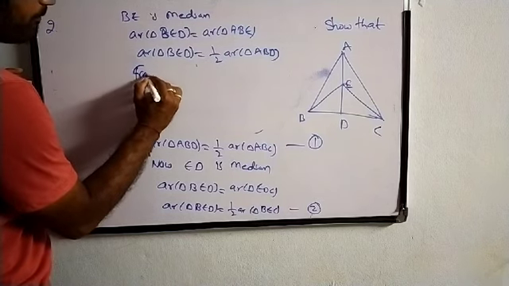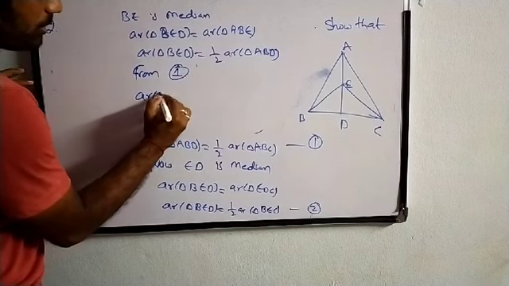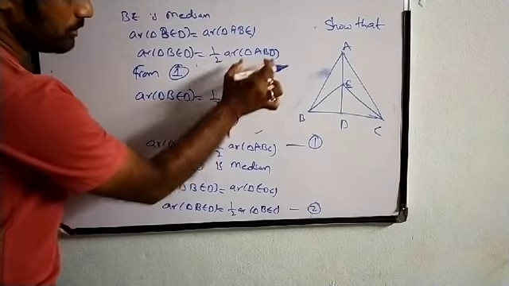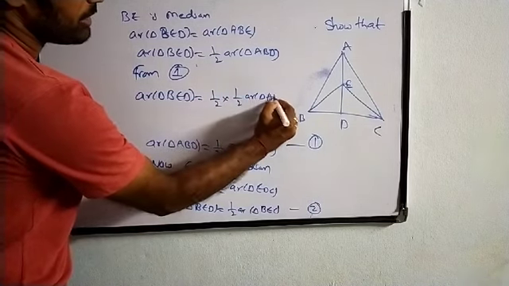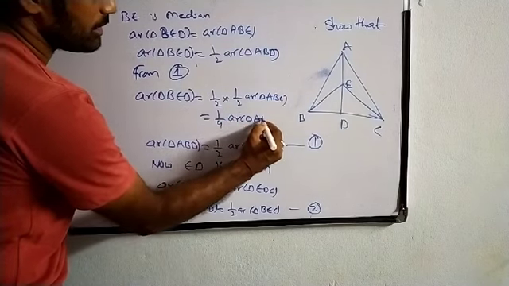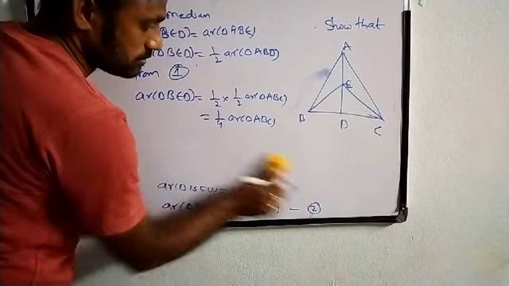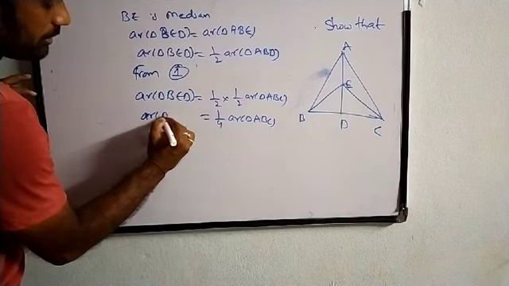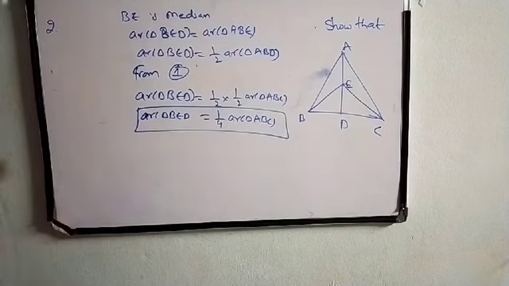So from 1, we can write area of triangle BED is equal to 1/2 into, in place of area of triangle ABD, 1/2 into area of triangle ABC. So it will become 1/4 into area of triangle ABC. Therefore, area of triangle BED is equal to 1/4 into area of triangle ABC. So this is the required proof.